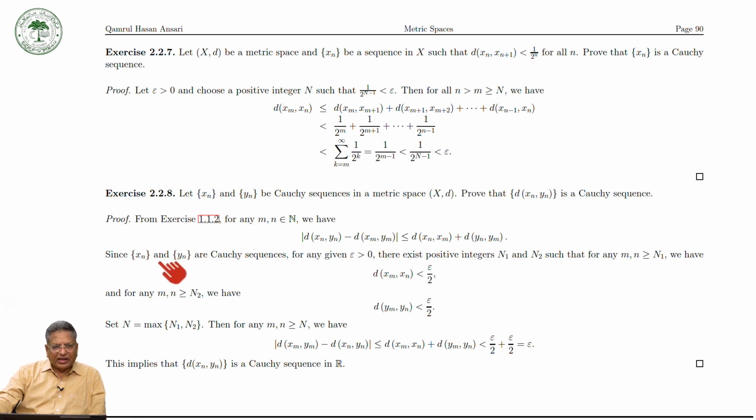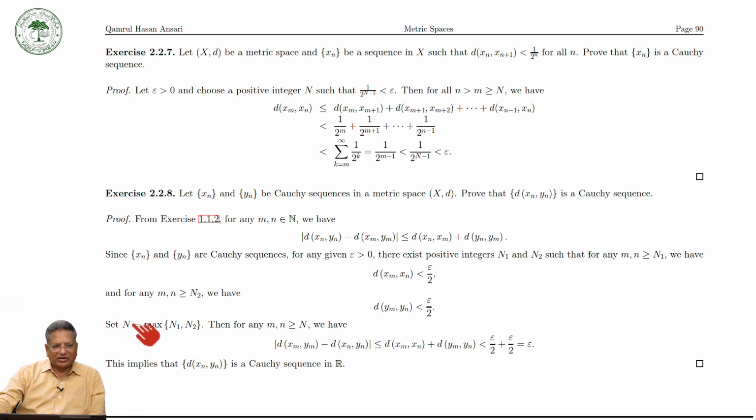And since x_n and y_n are Cauchy sequences, for any given epsilon positive, there exist positive integers n1, n2 such that for all m, n greater than or equal to n1, we have d(x_m, x_n) less than epsilon by 2, and for any m, n greater than or equal to n2, we have d(y_n, y_m) less than epsilon by 2.